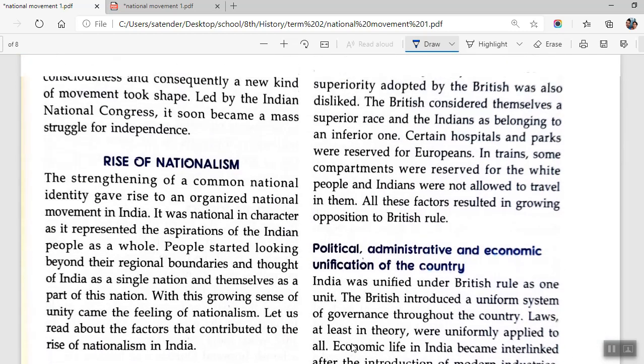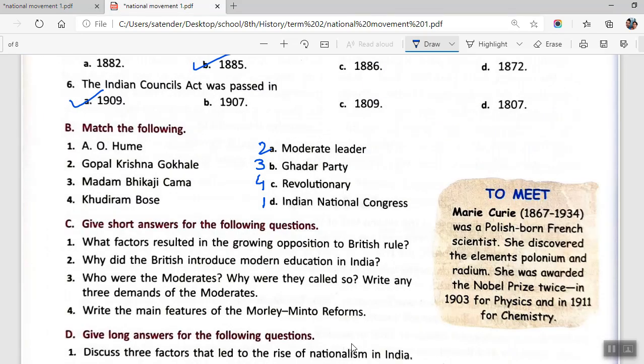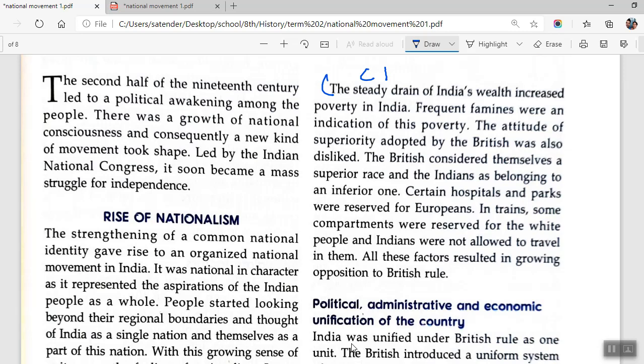This is the paragraph on the first page. You will be writing all these factors, from British continued themselves, certain hospitals and parks. You have to start from here. Let me just write C1 here. This is section C and question number 1. So we'll be starting from here and you'll be writing till this place. We can just strike out a few lines from between this.